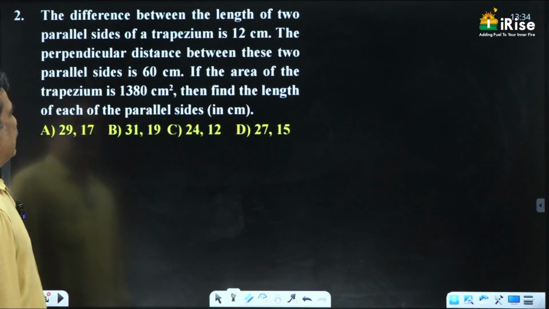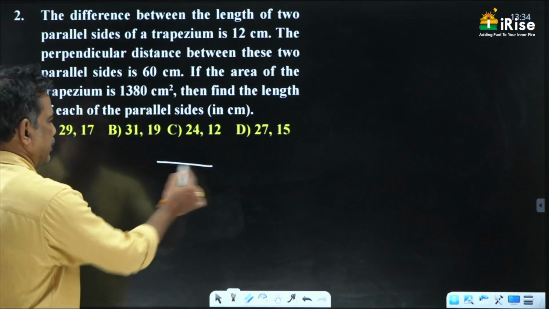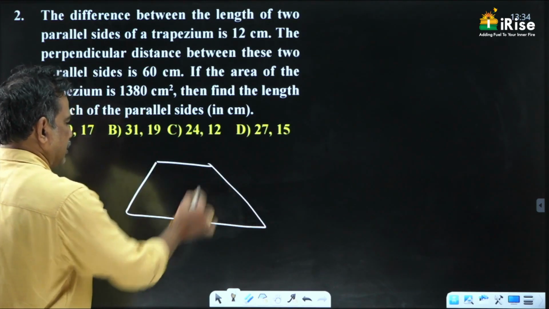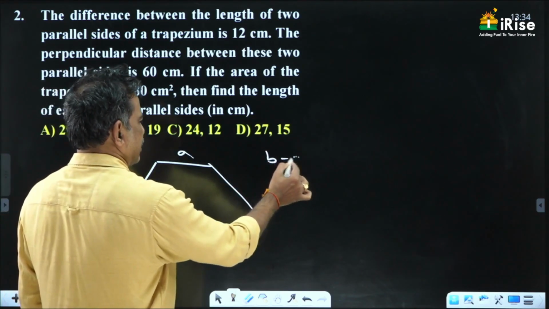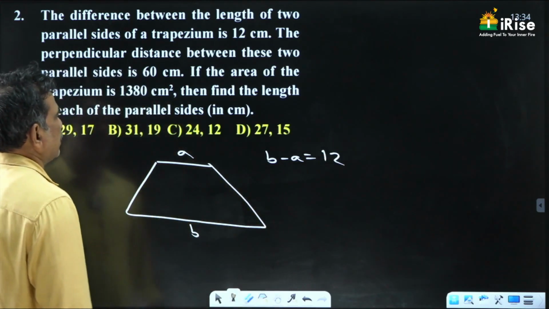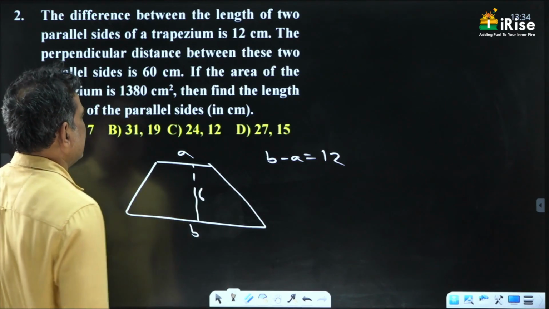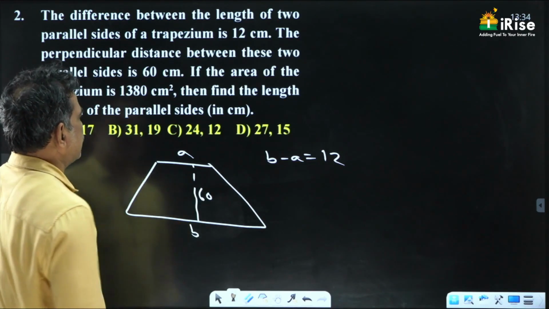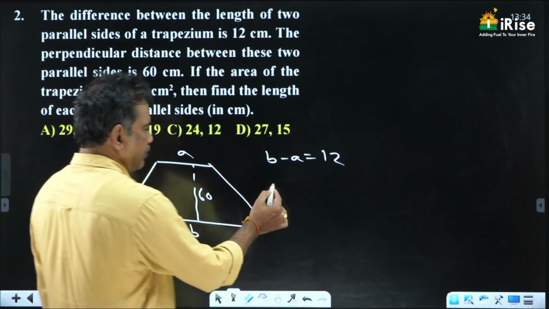The difference between the lengths of two parallel sides of a trapezium is 12 centimeters. If this is a trapezium, this is B, this is A, the difference B minus A or A minus B is given as 12 centimeters, and the perpendicular distance between the two parallel sides is 60. If the area of the trapezium is 1380, what is the area formula?